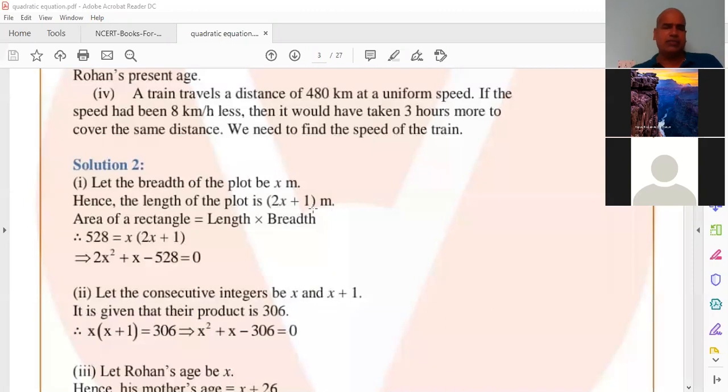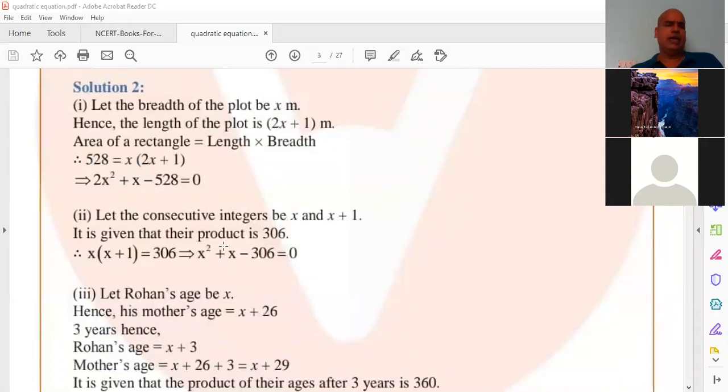Now area of a rectangle equals L into B. So area 528, according to the problem, equals L into B, which is 2x plus 1 into x. If we multiply, 2x square plus x. Transpose 528 to the RHS, then 2x square plus x minus 528 equals 0. This is the standard form of a quadratic equation.